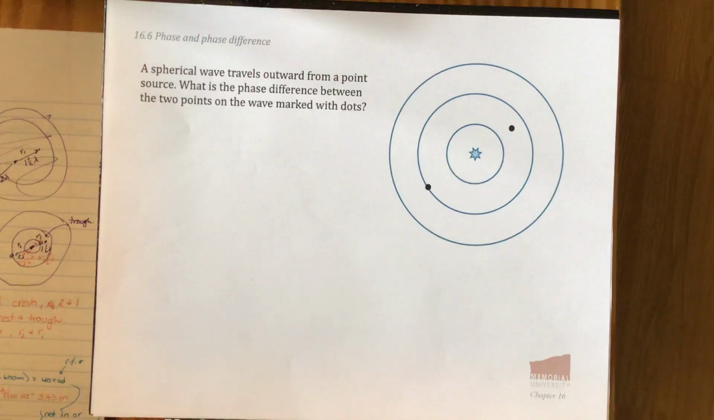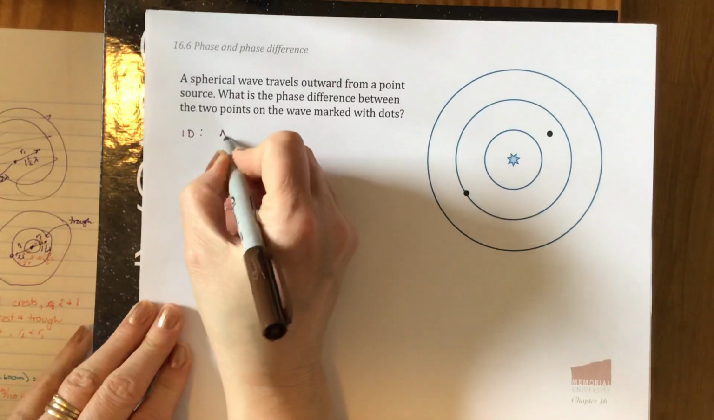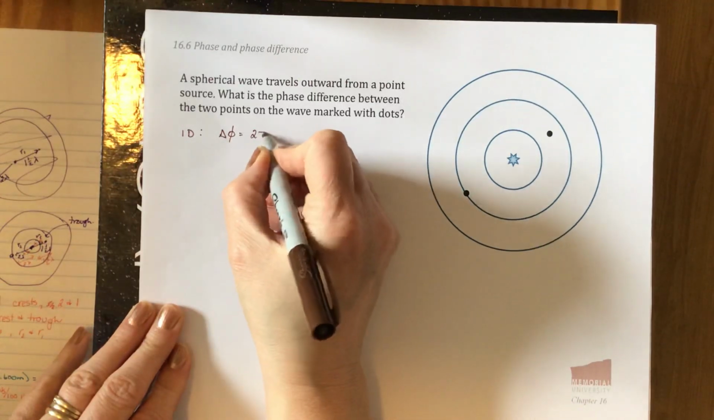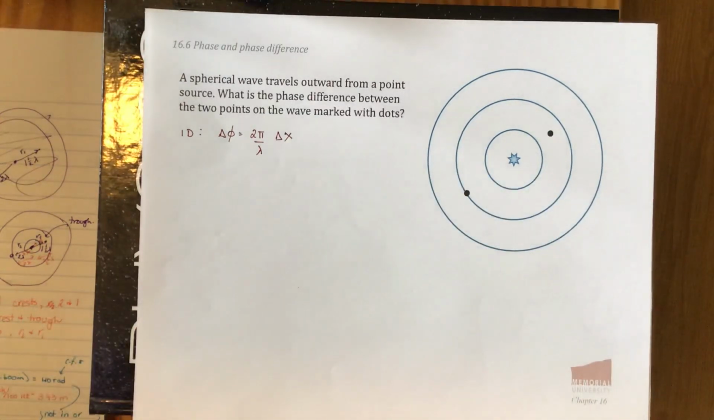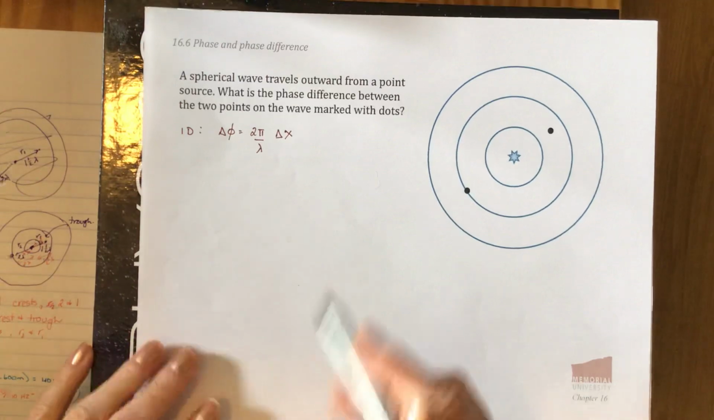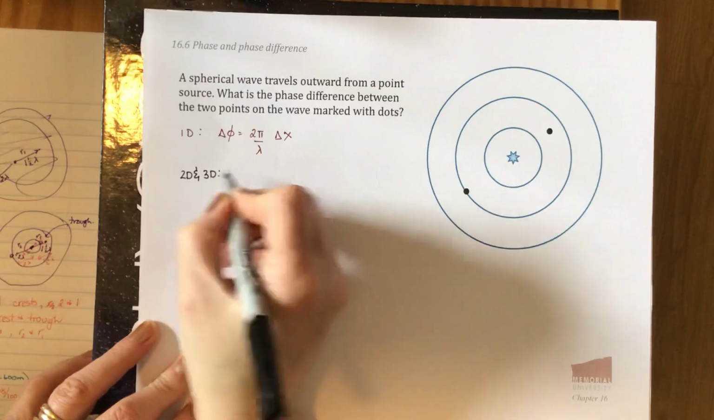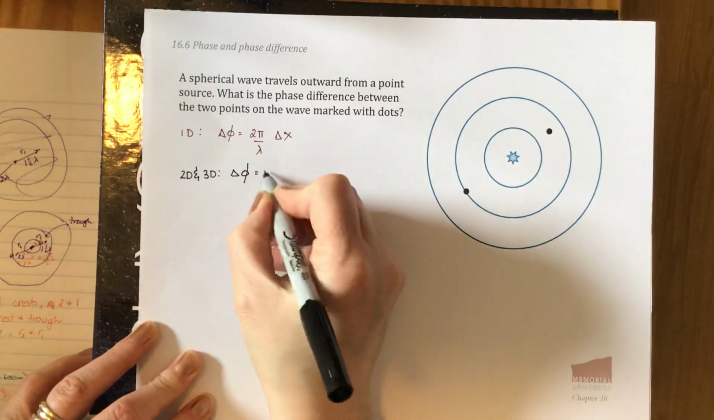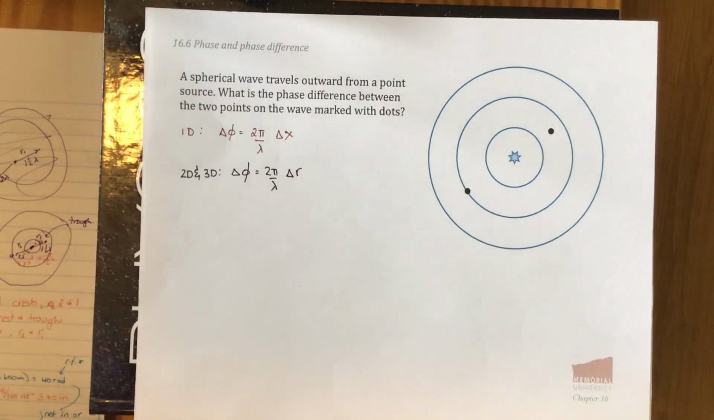So the first thing we have to get at is a little tiny bit of notation. For one-dimensional waves, delta phi, we said, was 2 pi over lambda times delta x. So there's the expression we use when we're looking at waves along a line, so one dimension. If we're in 2 dimensions, however, or 3 dimensions, so these would be our circular waves and our spherical waves, so 2D and 3D waves, there, instead of using x, we use r, where r means the distance from the source.